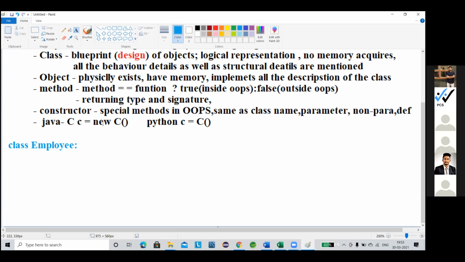Using the new keyword, it creates one memory. And this is nothing but one kind of our constructor. This is the constructor representation. I forgot one thing: there should be a semicolon here. This is nothing but my constructor.